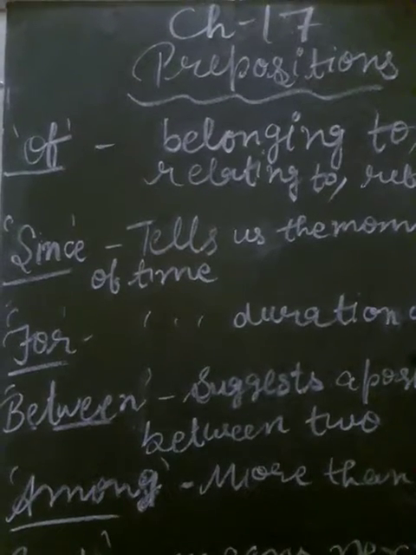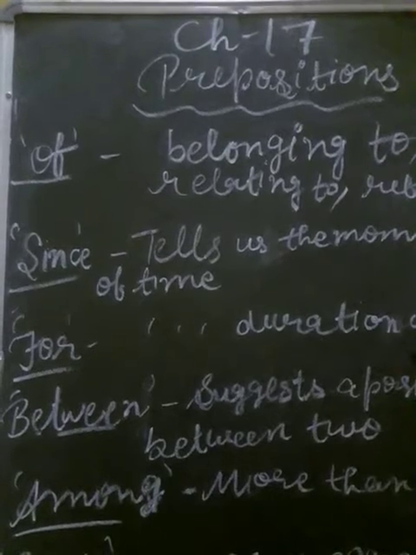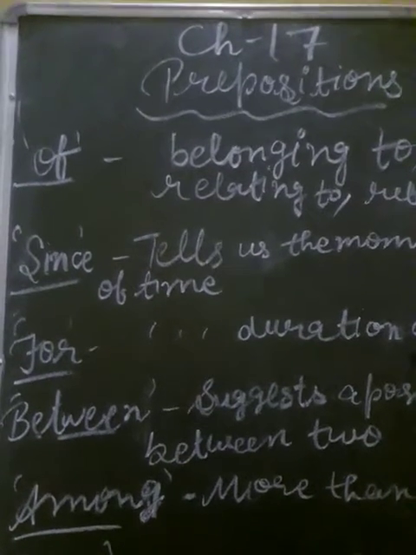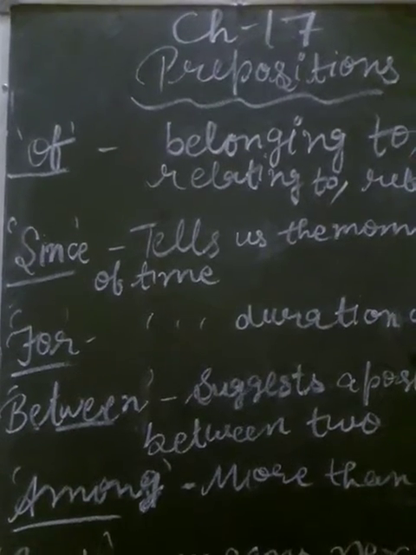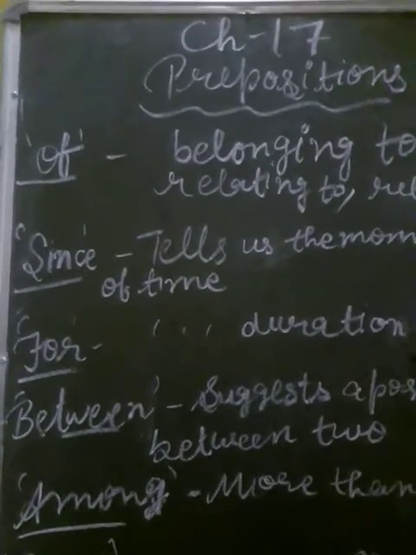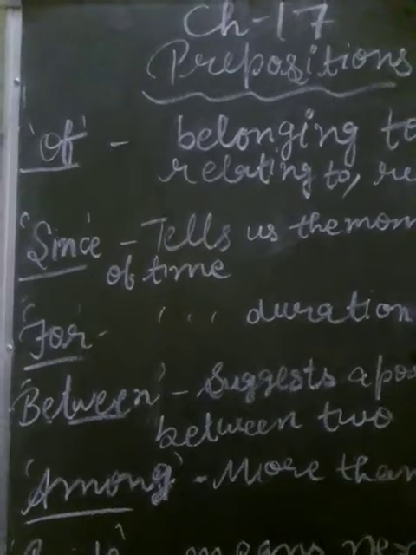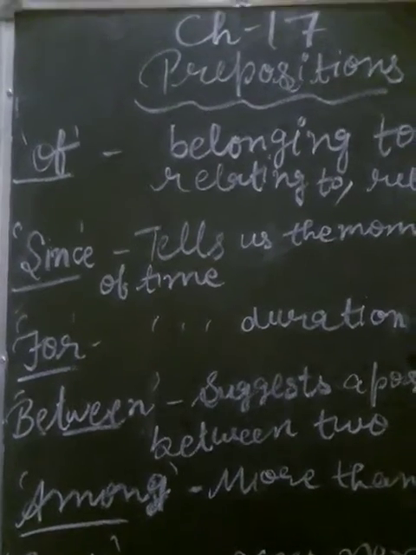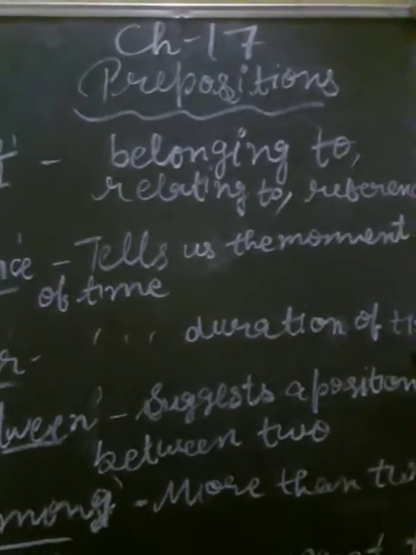So it is used to indicate the reference, and it is also used to indicate an amount or number. For example, she drank the entire jug of milk. A large number of students gathered at the stadium. So it is used to indicate an amount or number. I hope you are understanding.